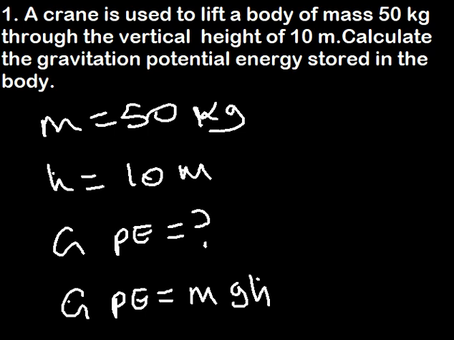The higher the object goes, the more gravitational potential energy it possesses. And as the object lowers in height, the gravitational potential energy decreases.